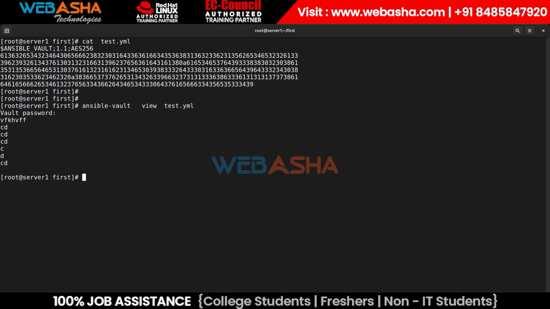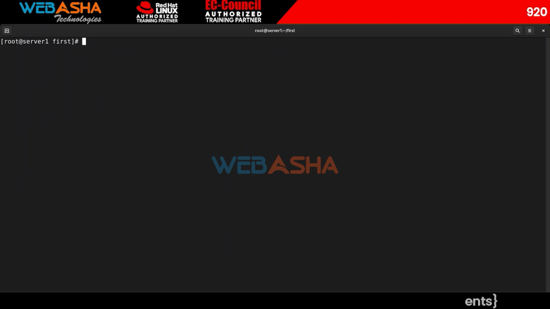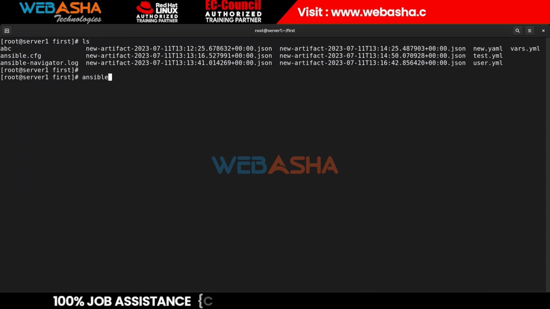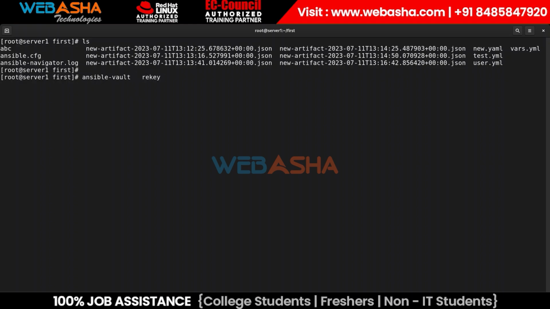Now the same, if you want to change your password. To change the password, you need to know your current password. If you don't know your current password, we cannot change it, correct? So what command can we use? The command remains the same, you can use this particular rekey.